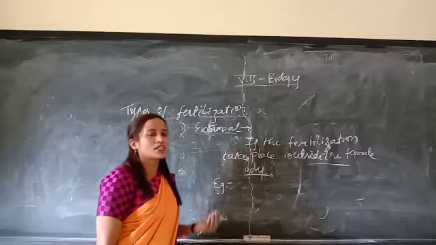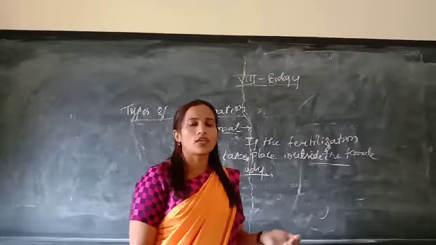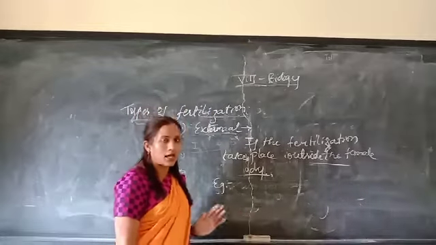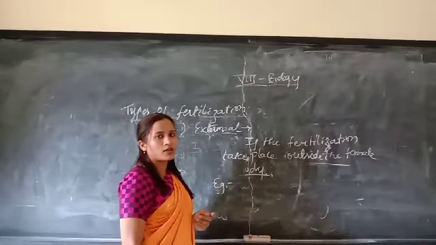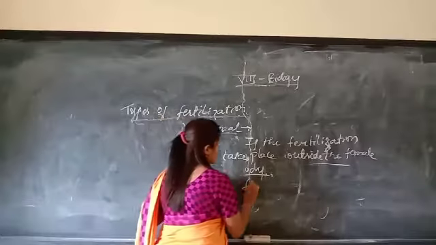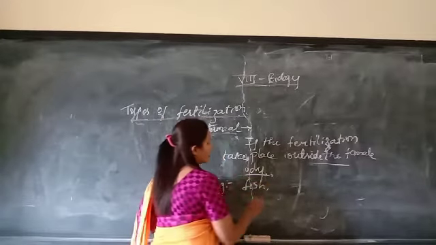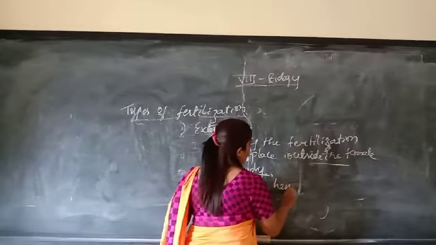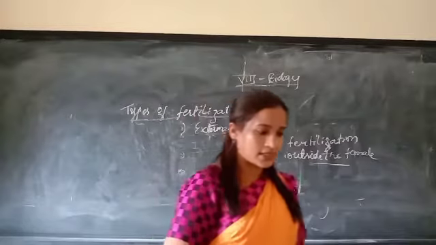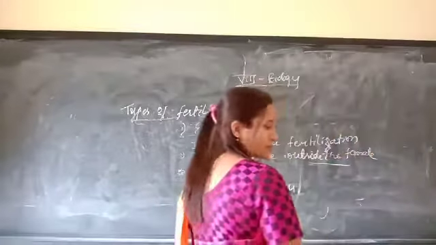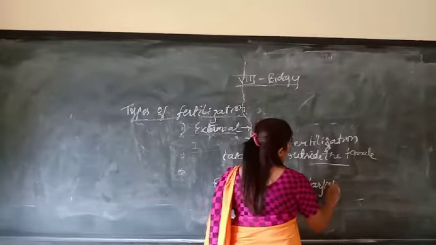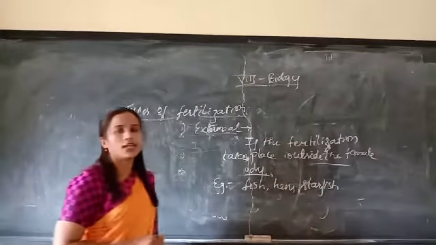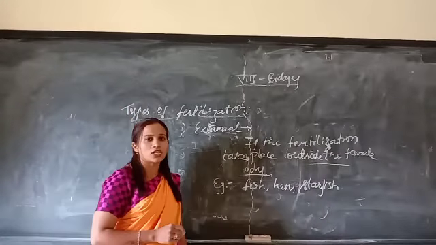Aquatic means those animals that live in water. In those animals fertilization takes place outside the body. For example, fish, frogs, starfishes.